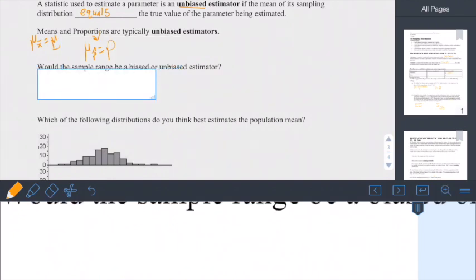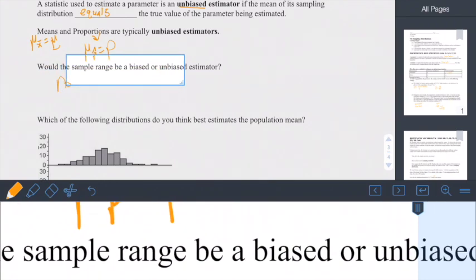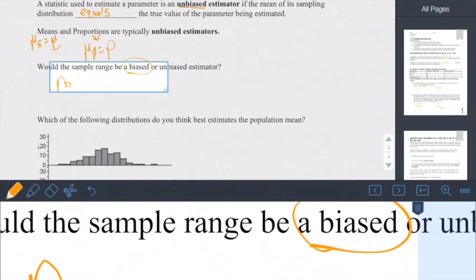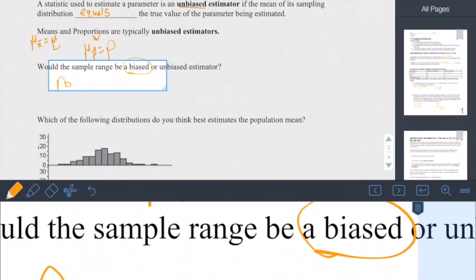So if we think about sample ranges, well, sample ranges are usually going to be smaller because you're not going to have the highest and the lowest in a sample. So this is not going to be an unbiased estimator. It's going to be a biased estimator because it's always going to be smaller than the population.